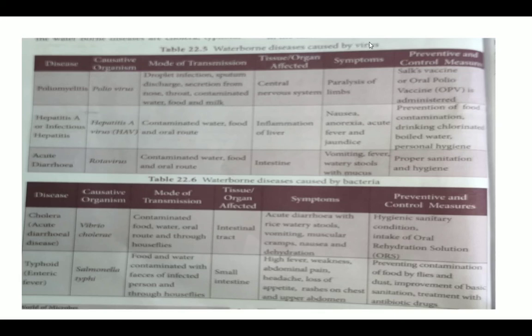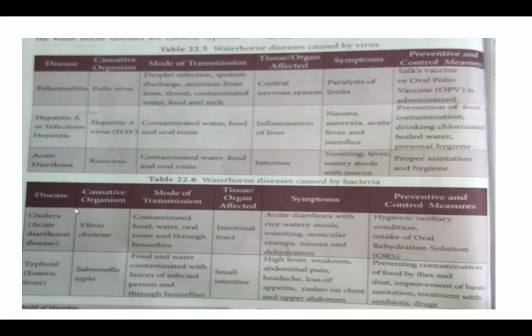Waterborne diseases are caused by virus as well as bacteria. Waterborne diseases caused by virus are poliomyelitis, hepatitis A and acute diarrhea. Poliomyelitis is caused by poliovirus. Hepatitis A is caused by hepatitis virus. Acute diarrhea is caused by rotavirus. These are the viruses which are causing these kinds of diseases.